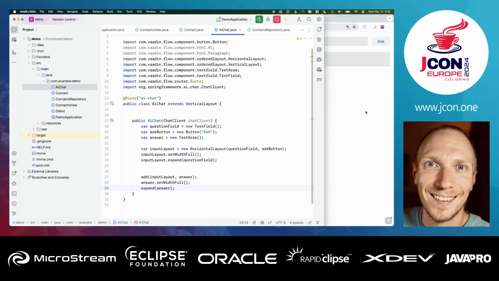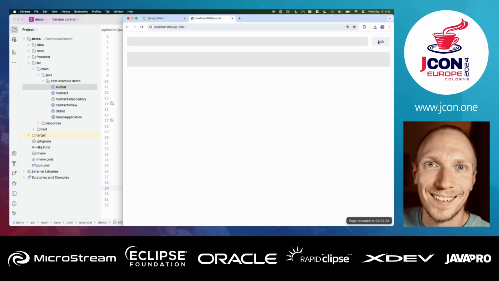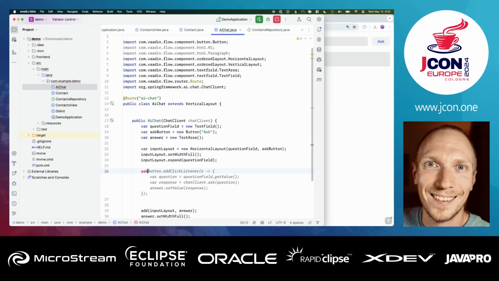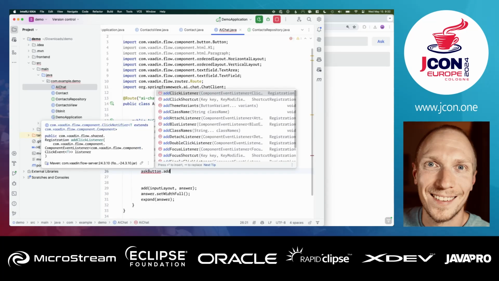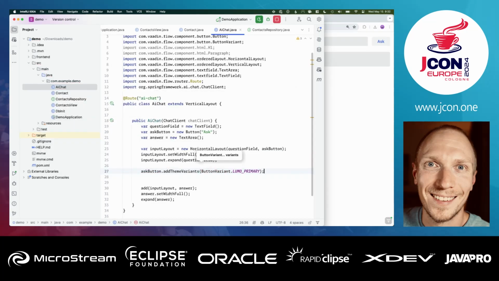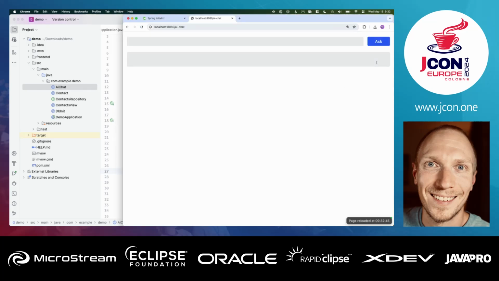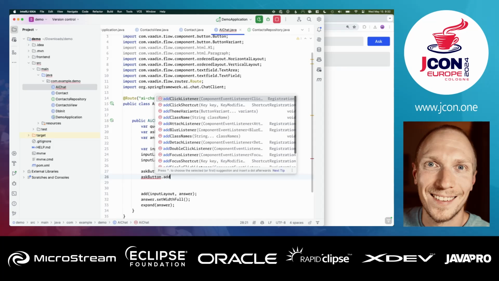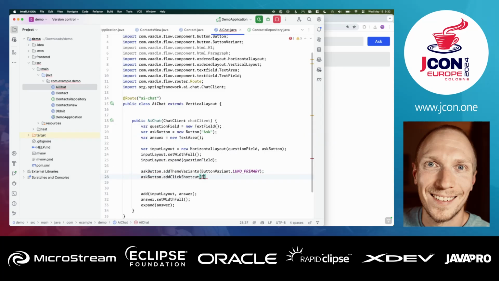interesting stuff here. So we have essentially a place where we can ask something. We have a button. I'm going to make the button a little bit more apparent. So I'm going to say that the ask button and add theme variants here. Vaadin comes with a built-in theme called Lumo that has different variants for things. We can style things quite easily. So in this case, I'm going to make this the primary action on the page. I'm also going to add a click shortcut to that. So let's use the enter key. This way we can just hit enter and it's going to call that.